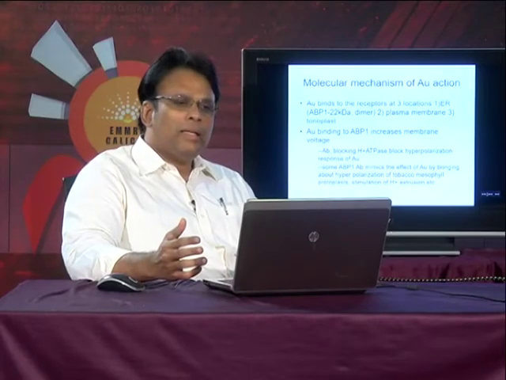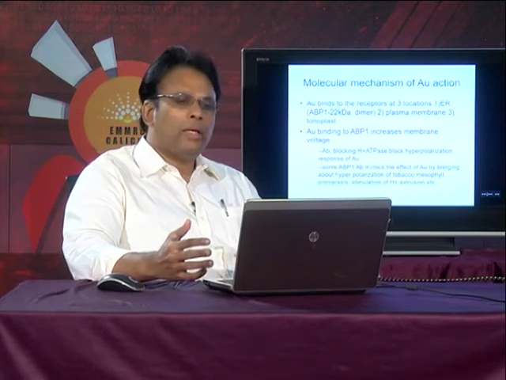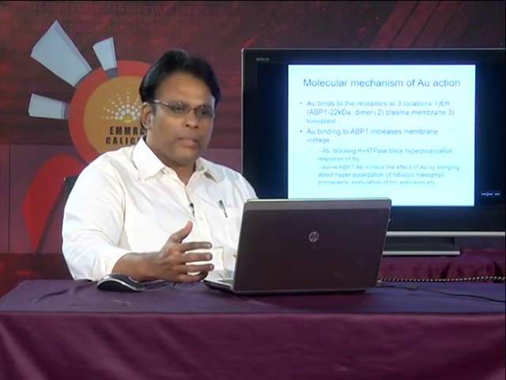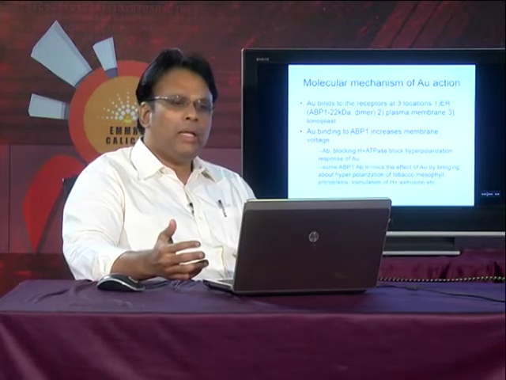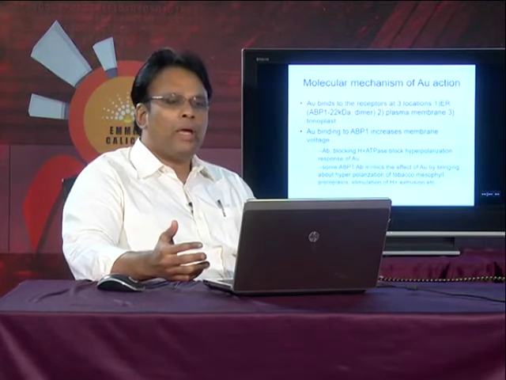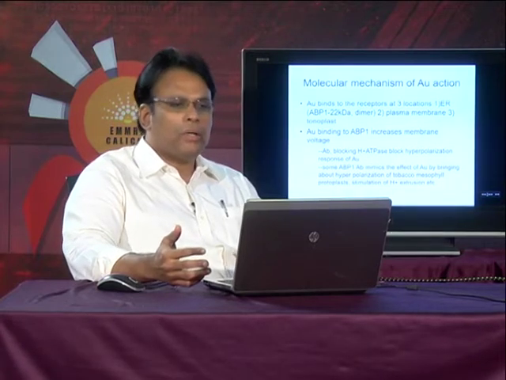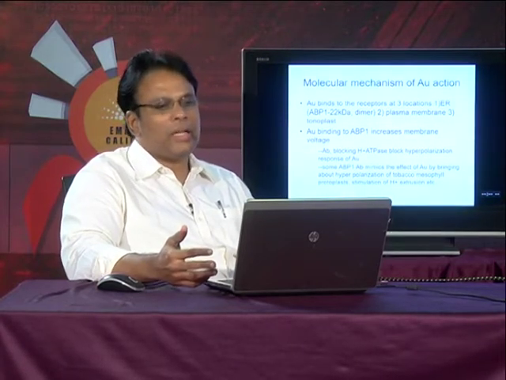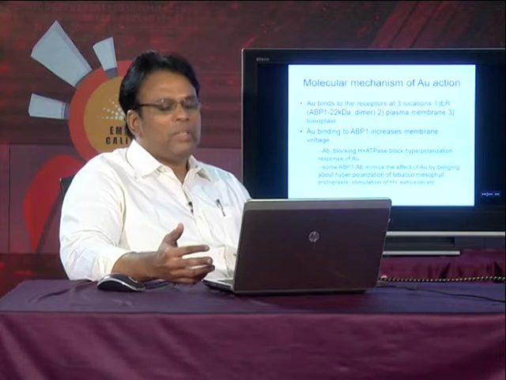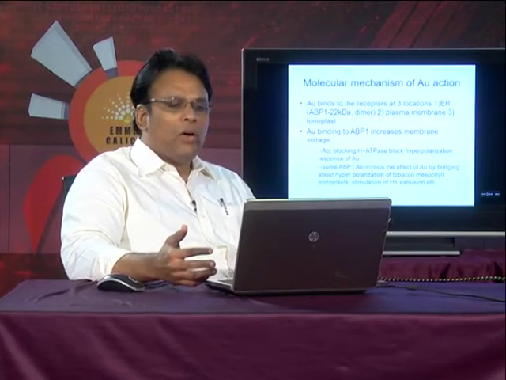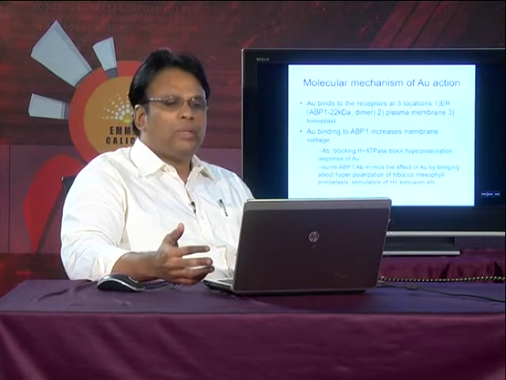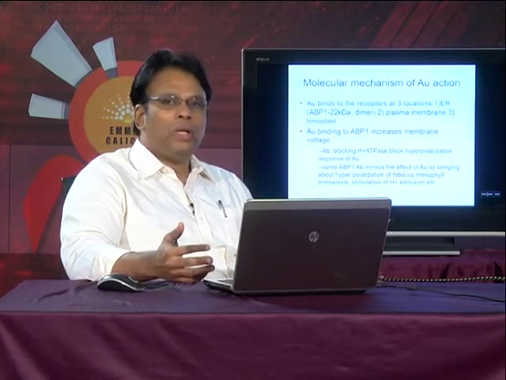In the last session, we had stopped at the molecular mechanism of auxin action. So, I will start from here itself. We already saw that there are three regions where we have the receptor proteins for the auxins, and one such kind is ABP1, which is generally seen in the endoplasmic reticulum. Now, once the auxin binds to the receptor, the first change we can realize is the increase in the